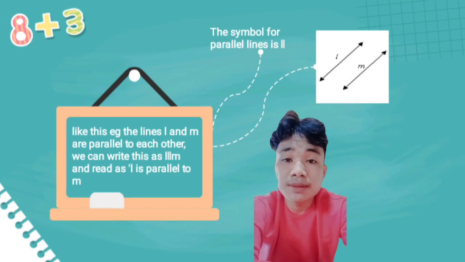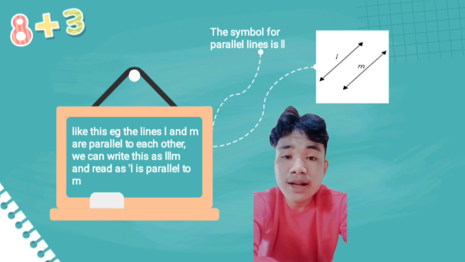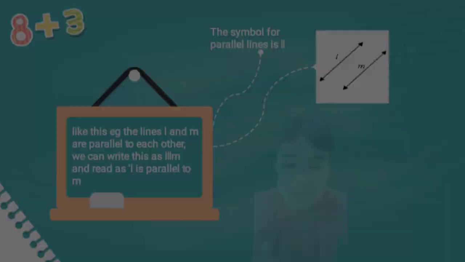My name is Muhammad Ikram, student ID 80222025. The symbol for parallel lines is ∥. Like this, if the lines L and M are parallel to each other, we can write it as L is parallel to M.